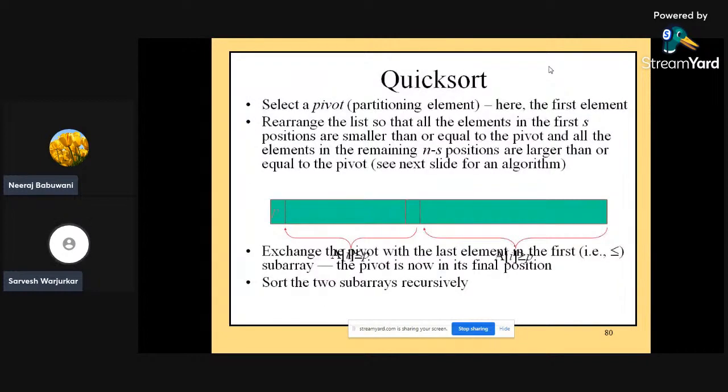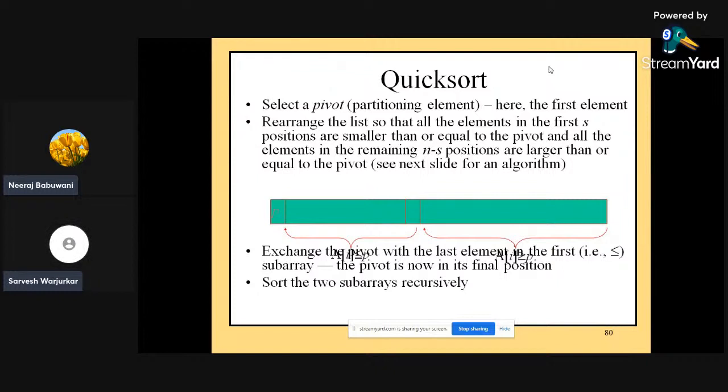Quick sort also belongs to the divide and conquer strategy, but there is one different way. We first have to select a pivot element. It is a partitioning element against which we compare the remaining values. The pivot value may be any value from the list of elements.